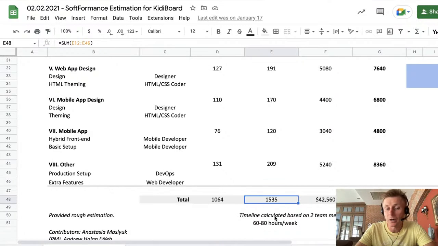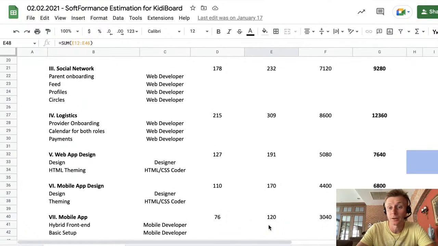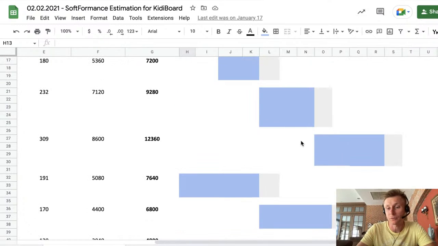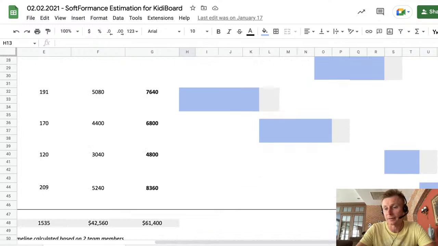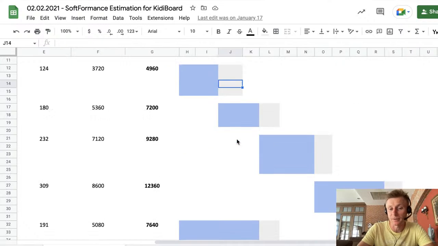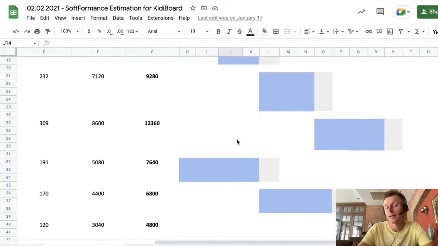Then, based on the team we allocate for this project and the amount of productive hours, we count and bill only for productive hours. Inside our agency, we estimate the number of weeks we will have to spend on this project. For this one we had to spend around 14 weeks plus, and we have this little gray area, which is reserved time for feedback, small changes, updates, and adjustments upon client request.